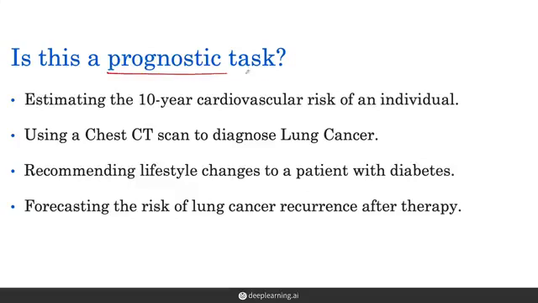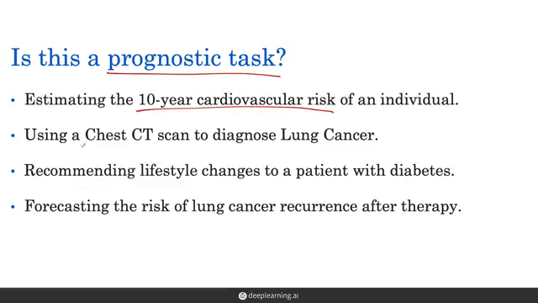Now that we know the definition of prognosis, let's try to determine whether the following are prognostic tasks. Take a minute to pause the video and think about each of these. First, we have estimating the 10-year cardiovascular risk of an individual. This is a prognostic task because we're predicting the future risk of an event. Here, that's the cardiovascular risk.